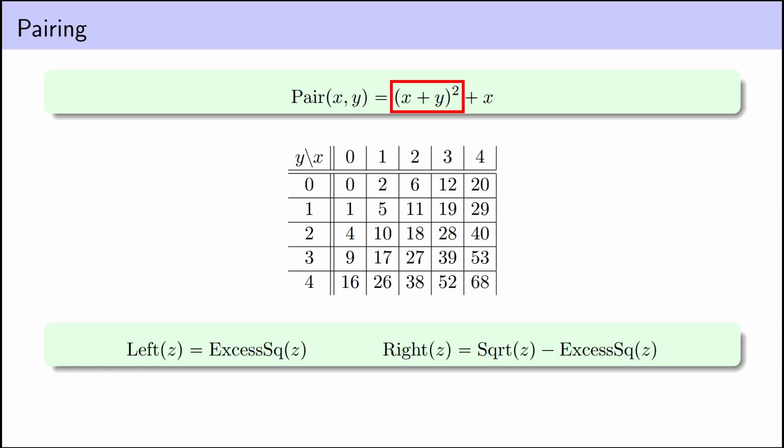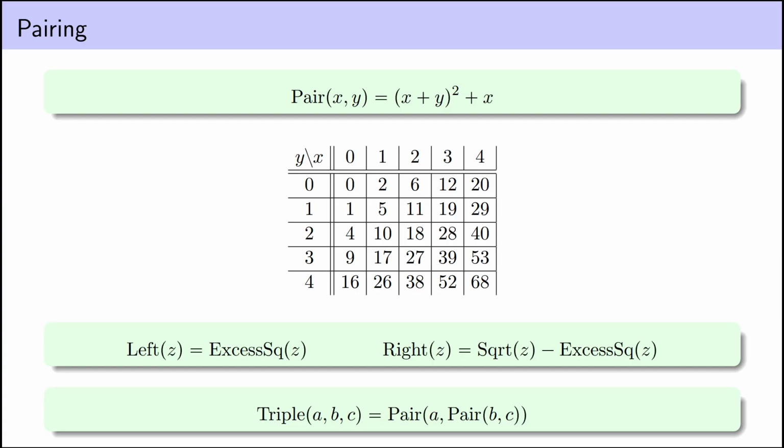z is just some square plus x. And so that x is not going to take us to or past the next square. And so that x is literally just the excess over a square of the overall pair. On the other hand, if we take the square root rounded down of this value of our z, that's just going to be x plus y. The adding x doesn't take us to or past the next square. And so the square root rounded down of z is x plus y, and so if we subtract our x value that we've already figured out a formula for, we'll get our y.